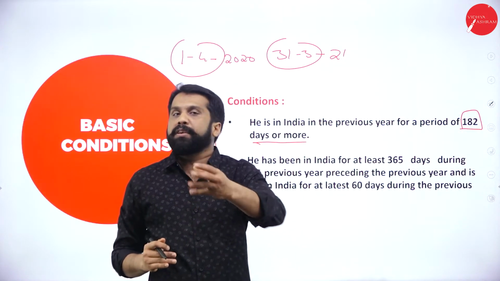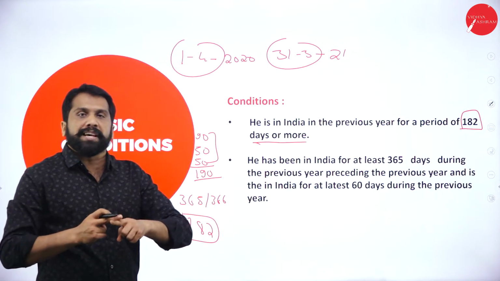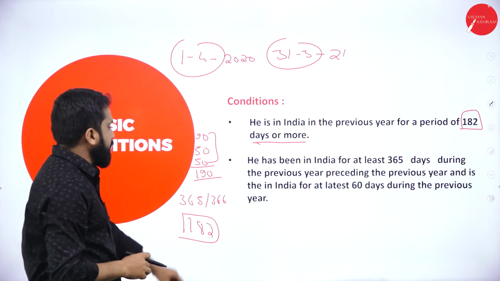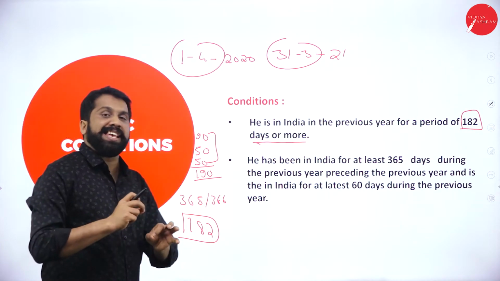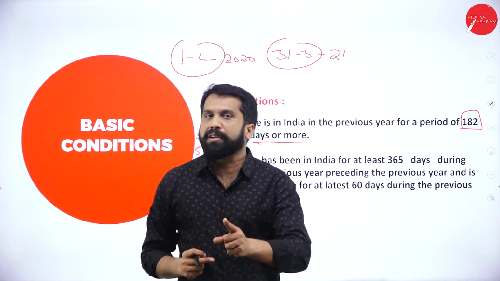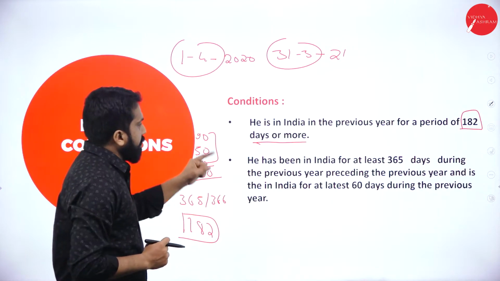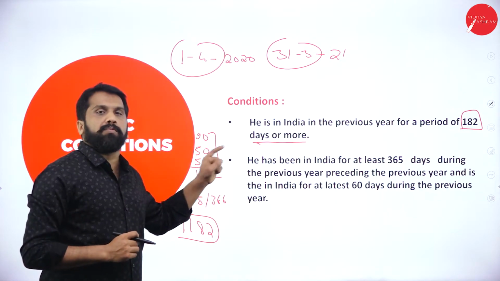In between, you can go abroad for 10 days, you can come back. All put together in India, how many days were you there? If it is equal to or more than 182 days, you are called as resident. Clear? Yes. Now, this is condition number 1.